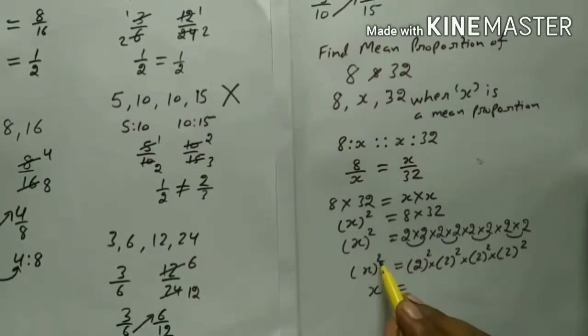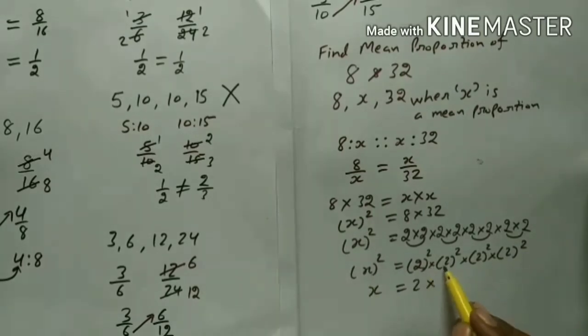Now I will remove all squares, all powers. So 2 multiplied by 2 multiplied by 2 multiplied by 2. So 2 times 2 is 4, 4 times 2 is 8, 8 times 2 is 16. The answer is 16. In this way we have found the mean proportion in the earlier videos.